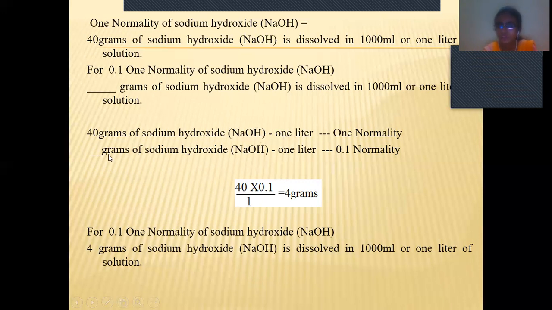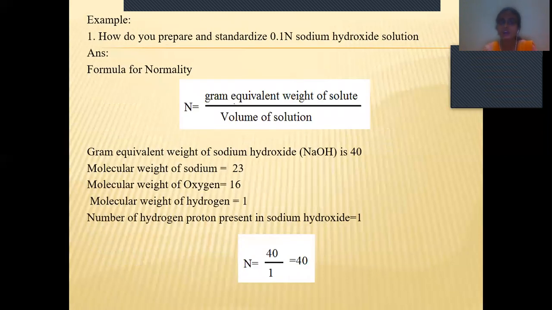We don't know how many grams should be dissolved in 1 liter to get 0.1 normality, so we do the cross multiplication: 40 grams into 0.1 normality by 1 gives 4 grams. So we have to dissolve 4 grams of sodium hydroxide in 1 liter of water to get 0.1 normality. I will explain it again.